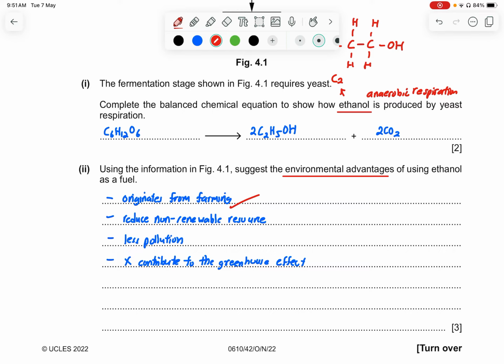So it's considered as a biofuel, which is a renewable source of energy, which we can decrease the reliance on non-renewable resources and therefore lesser carbon emission, and therefore there will be no contribution to the greenhouse effect by producing all the unwanted toxic gases.